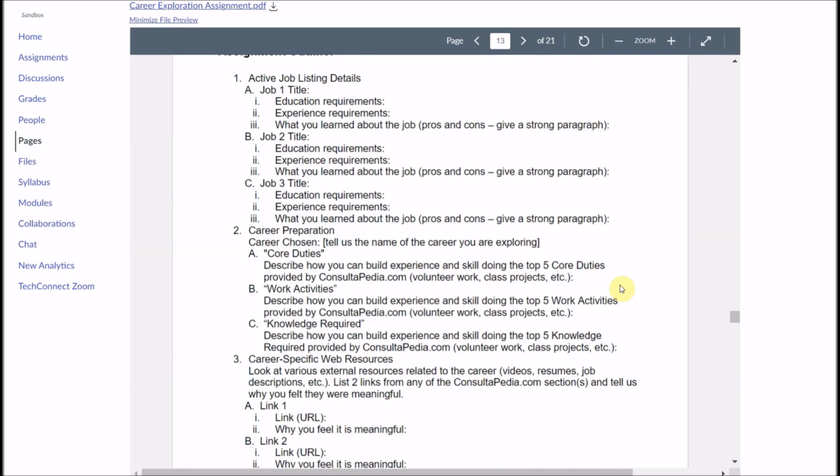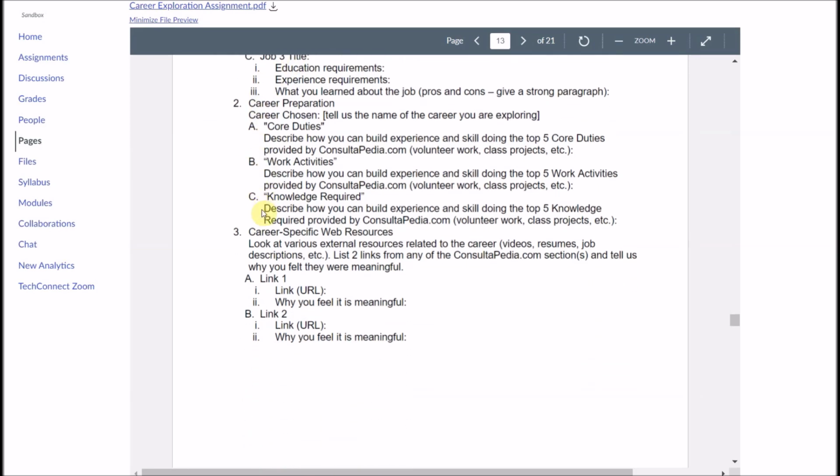Under 1A, the very first section for the first job title, it asks them to identify the education requirements. It also asks them to identify the experience requirements. And then a very important part, in my opinion, is to ask them about the pros and cons, in a strong paragraph about the job that they're examining. And they do this for 3 different job titles. So the idea here is to allow them to explore a little bit some different jobs that might be of interest to them.